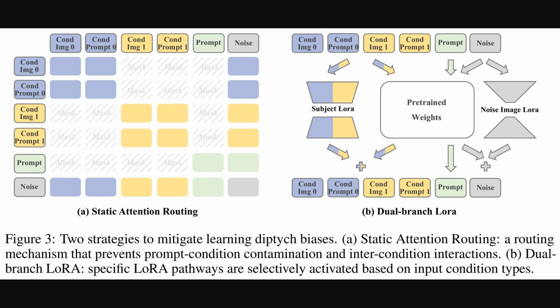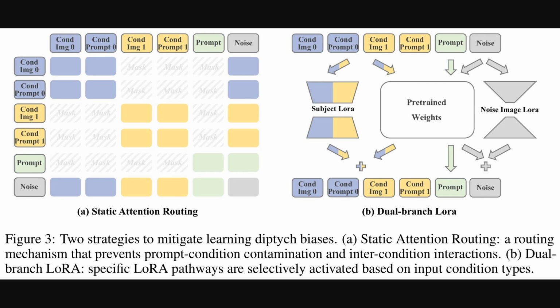Then, part B on the right shows dual branch LoRA. LoRA, which stands for low rank adaptation, is a technique for efficiently fine-tuning large AI models by adding small, trainable modules. Here, they use two distinct LoRA pathways, one with a higher capacity, specifically for learning the details of the subjects, and another, less complex one, for handling aspects of the overall noisy image.